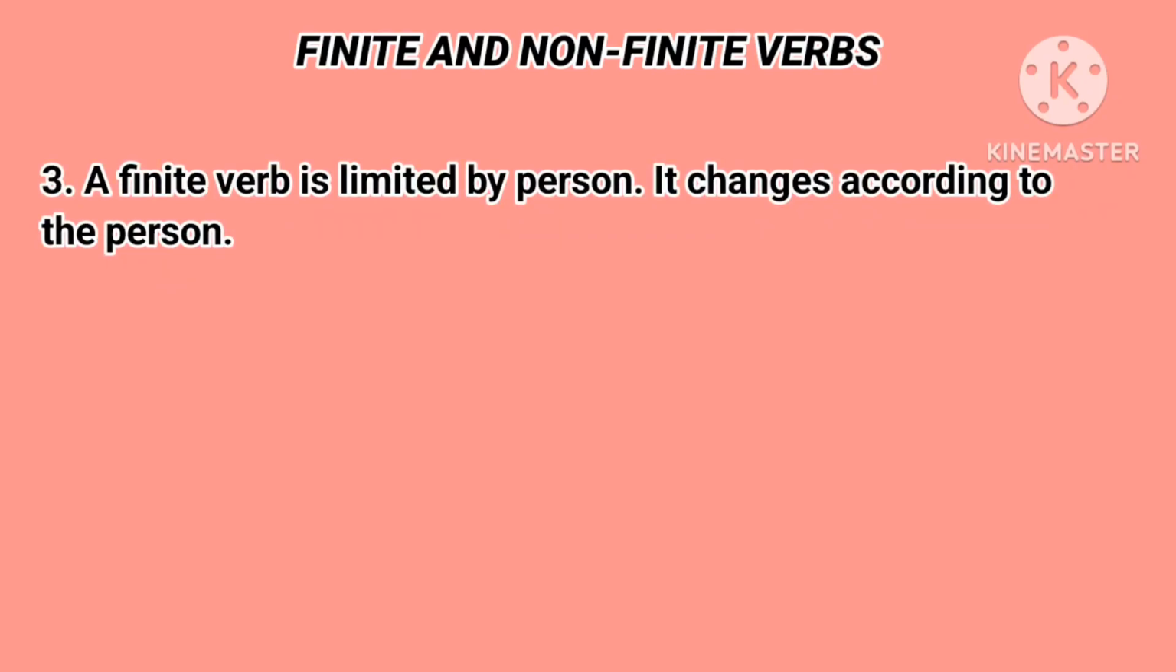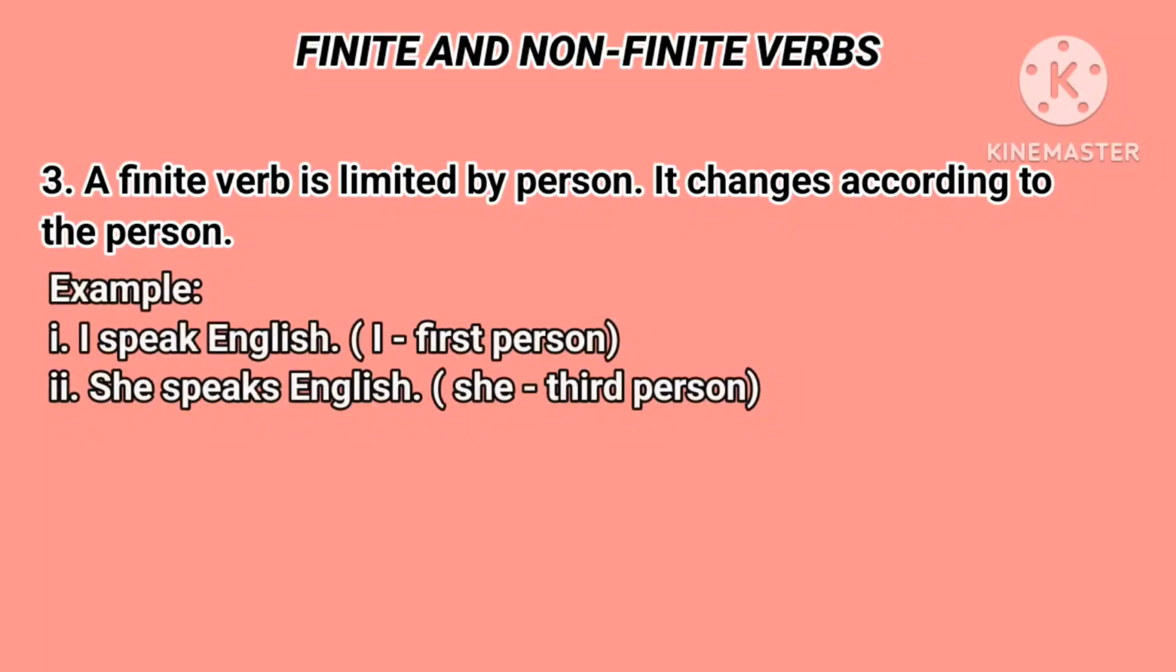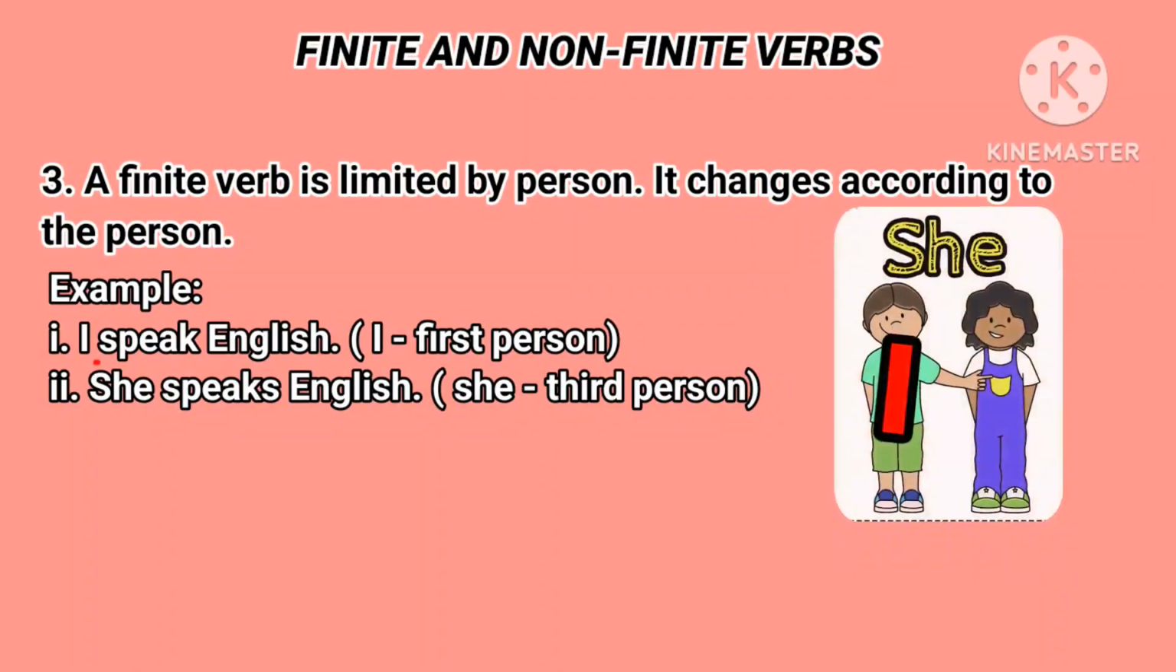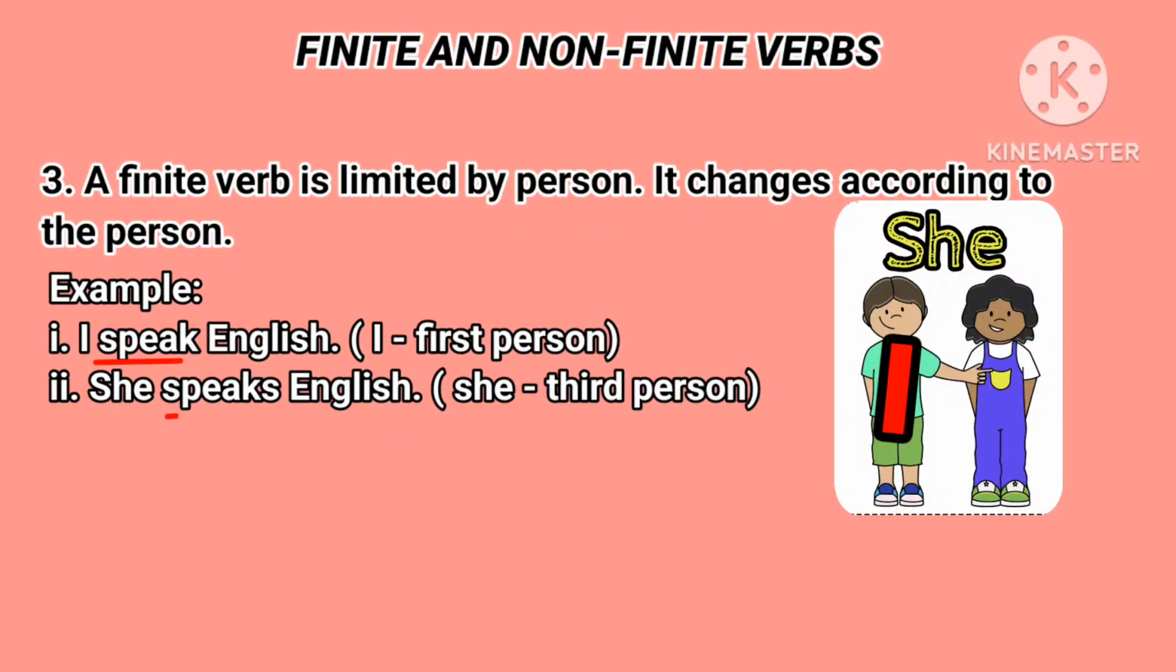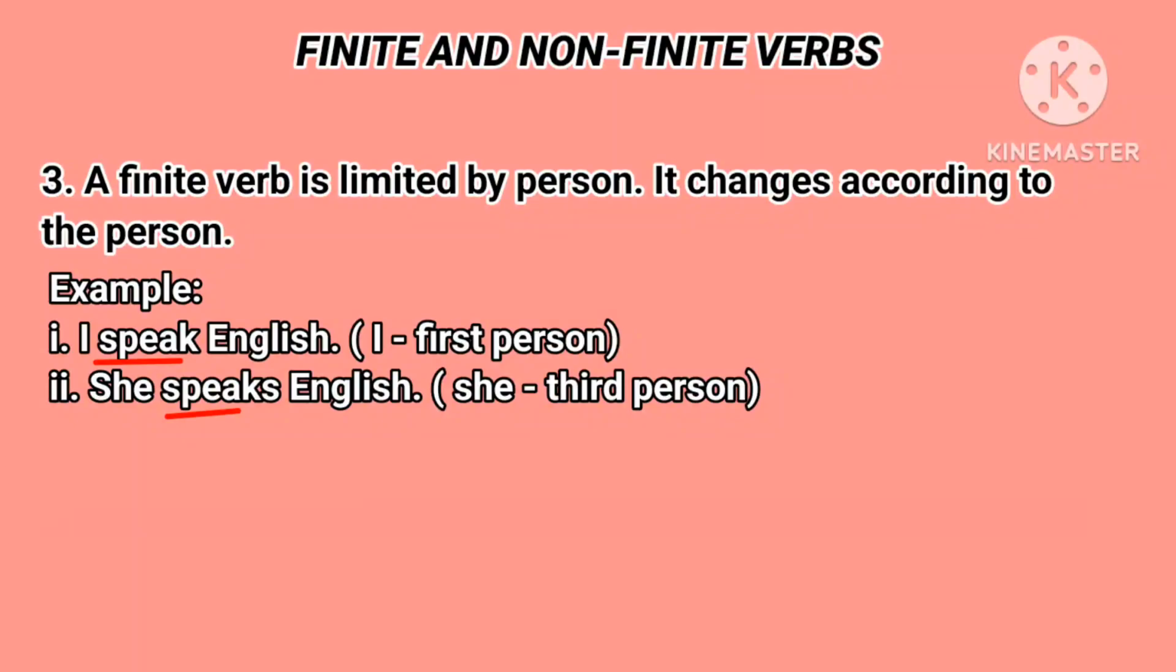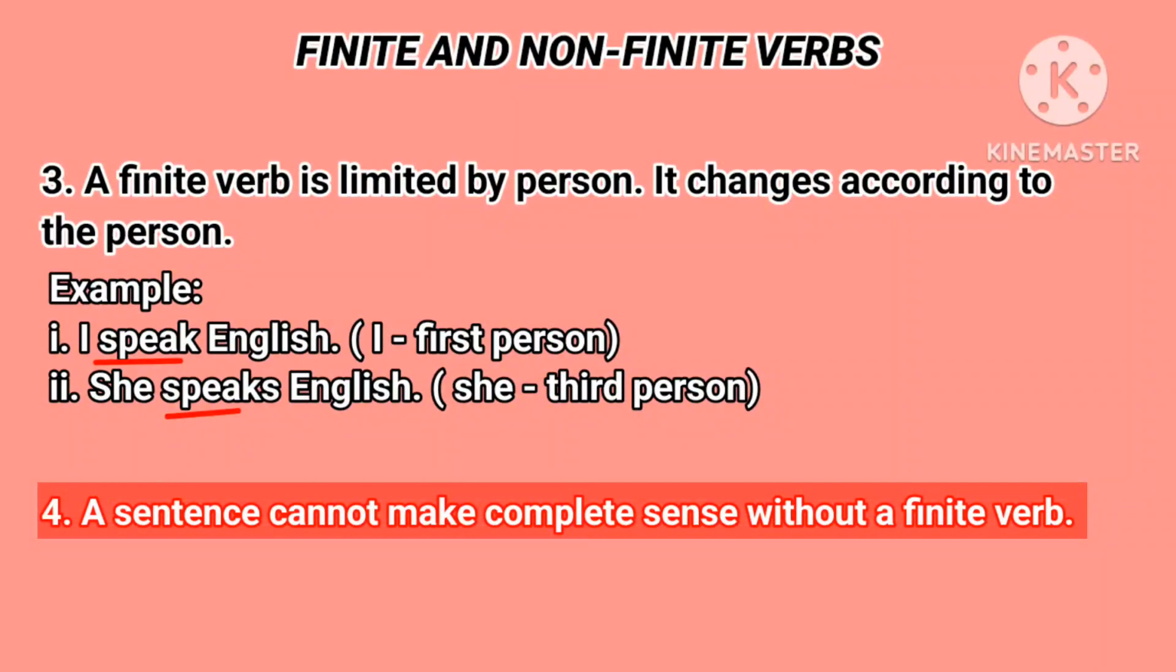A finite verb is limited by person. It changes according to the person is the third point to remember. I speak English. I is first person. She speaks English. She is third person. So it changes according to the person. Fourth point, a sentence cannot make complete sense without a finite verb.